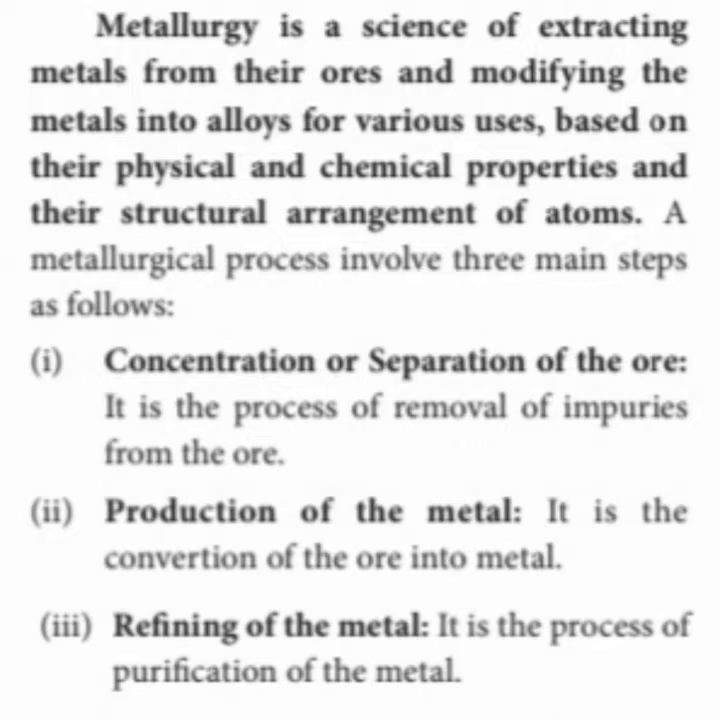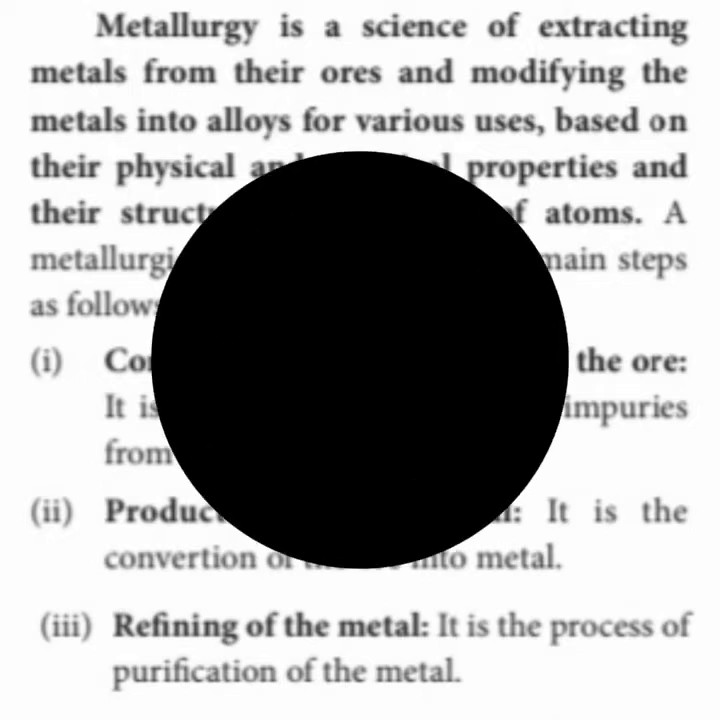The second step is production of the metal. That is the conversion of the ore into metal. After concentrating the ore, we have to change it into the metal. That is called production. And the third one is refining of the metal. After converting the ore into metal, we have to get 100% pure metal. So refining is a process of purification of the metal. So there are three metallurgical processes: concentration, production of the metal, and refining of the metal.